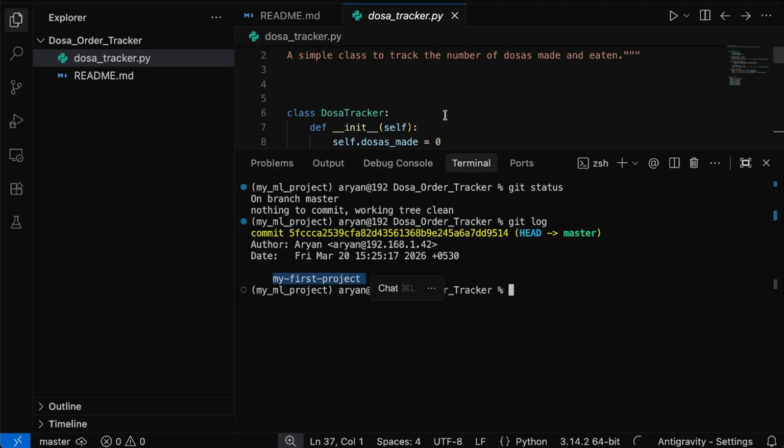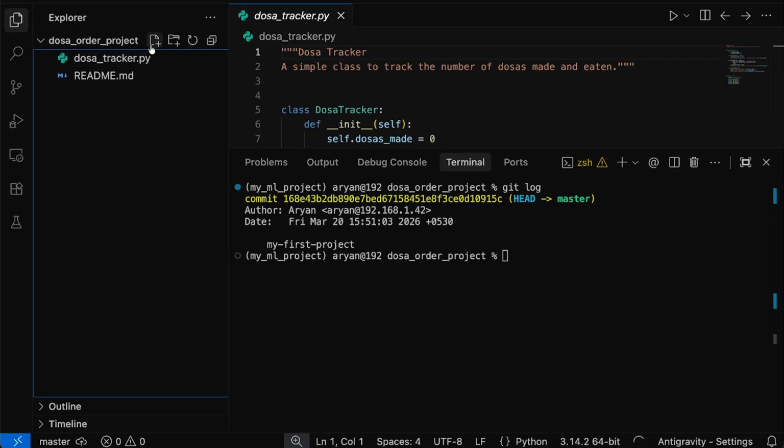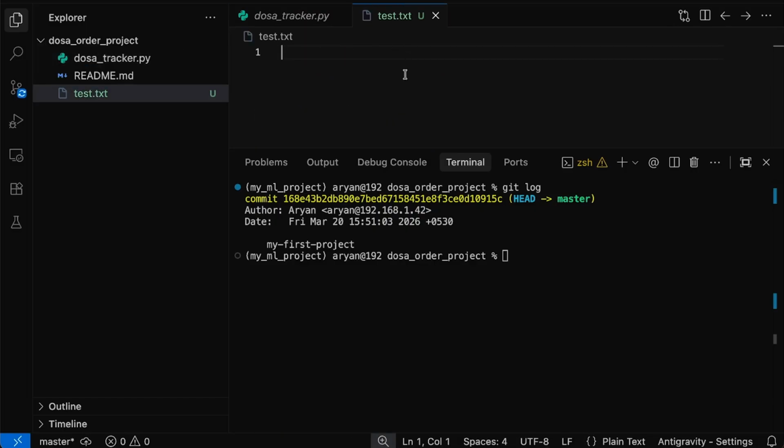Got it? Now let's do some changes here. Let me create some extra file, some extra changes that I want to do. Let's say test.txt. Any file, any changes I can do. Let's say this is my second change.